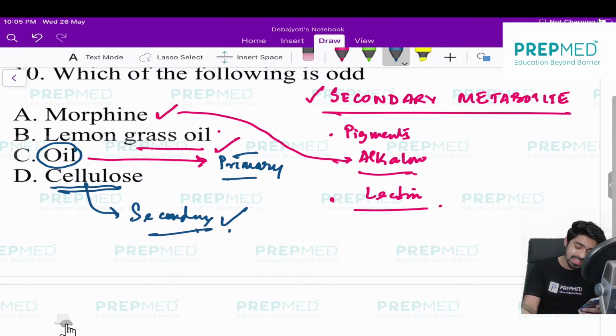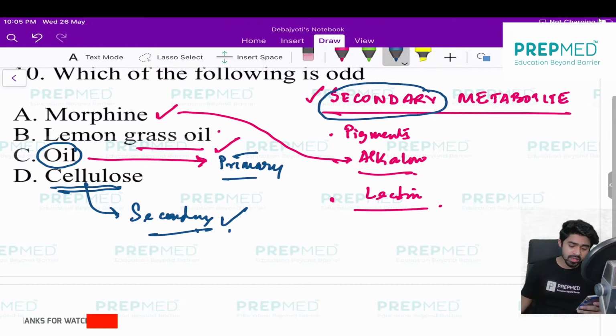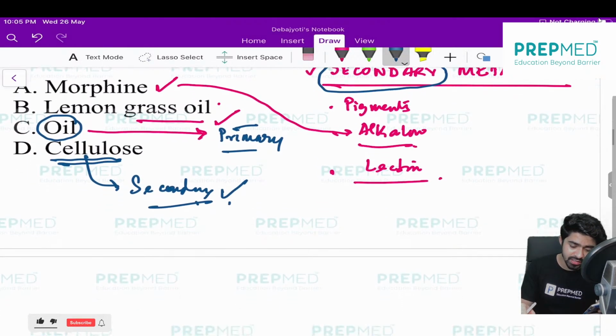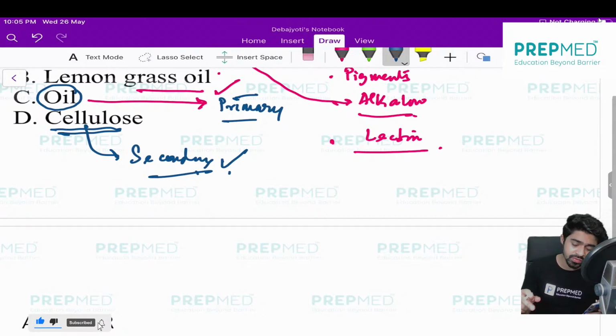Listen, the concept of a secondary metabolite is that it is not directly produced by the body, not available in a straightforward way. If I say monosaccharide, amino acid, or lipid, these are directly available. But secondary metabolite means you have to synthesize it again from the primary metabolite. Cellulose is something which we have to synthesize from glucose. That's why it is a secondary metabolite.